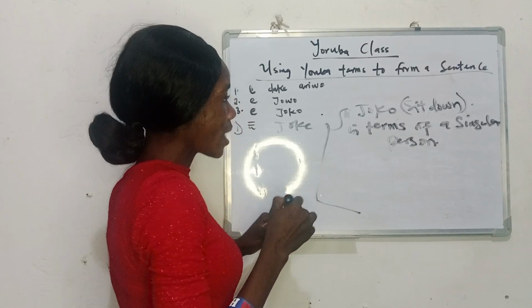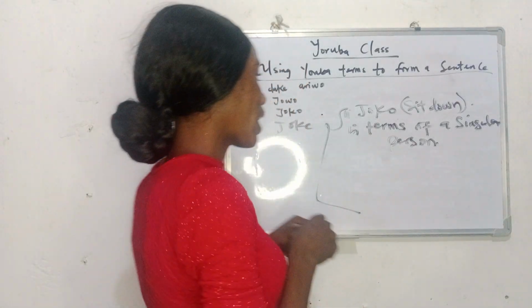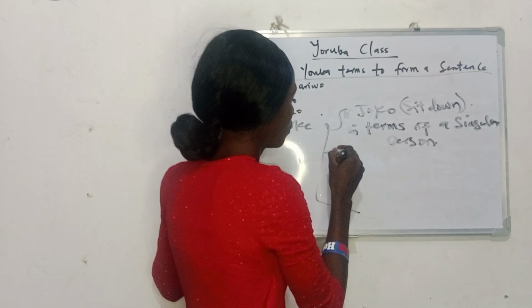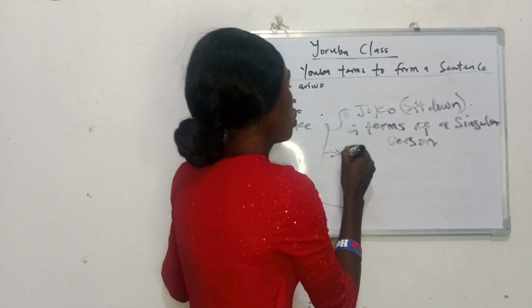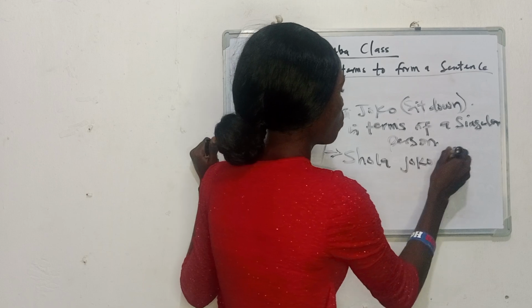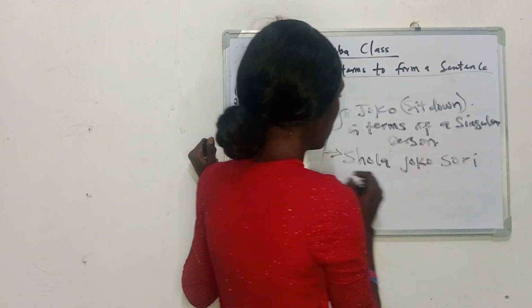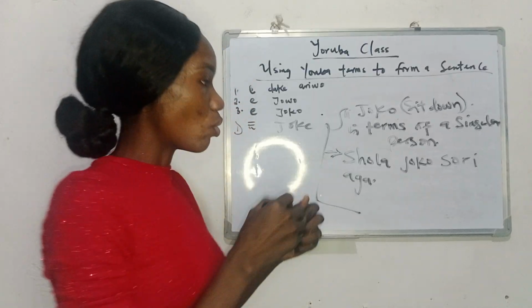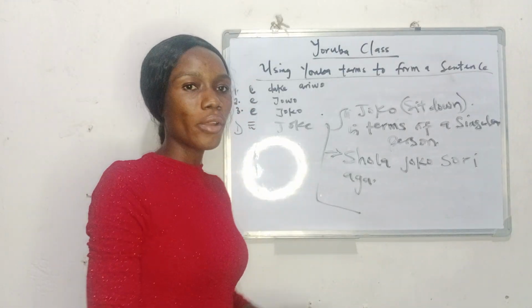Now, if you are saying jókòó, we can just say that Shola jókòó sórí àga. Now, Shola jókòó sórí àga.